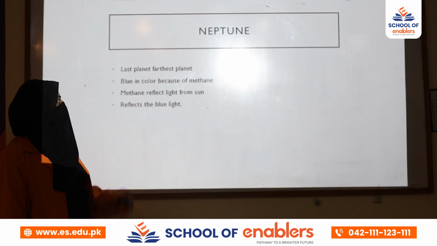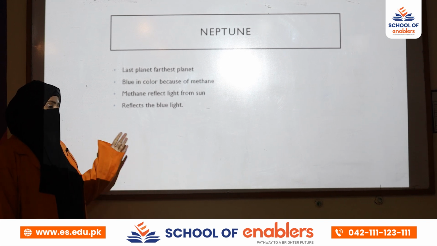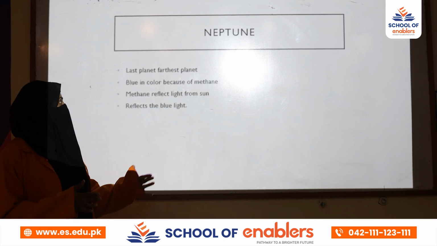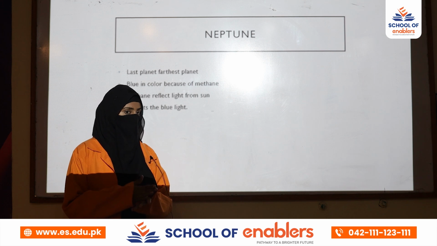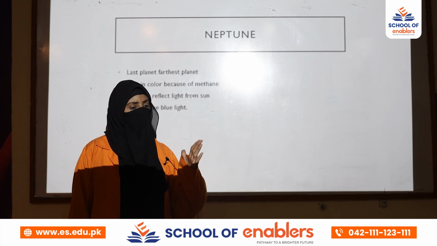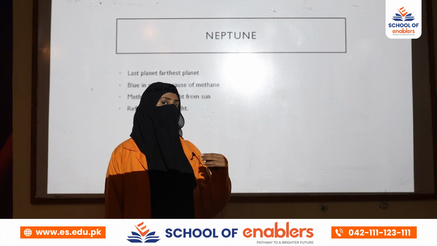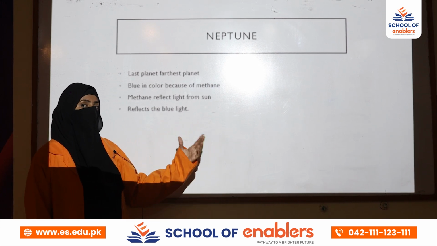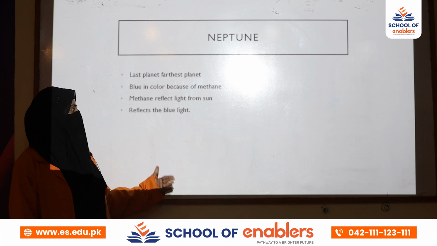So the last one is Neptune. Neptune is the last planet and the farthest planet from the sun. It looks blue in color. Why does it look blue? Because it has methane, and this methane reflects the light of the sun. You already know that the light of the sun is composed of 7 colors. When methane reflects the light, it absorbs all the other colors, but it reflects the blue part. That's why it looks blue in color.